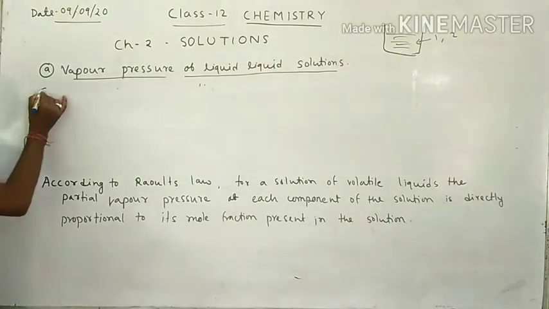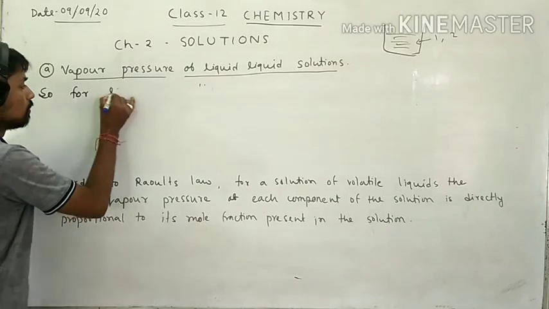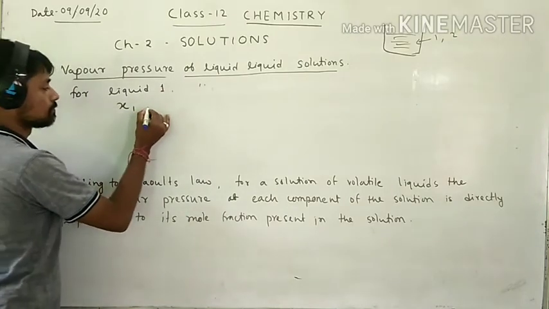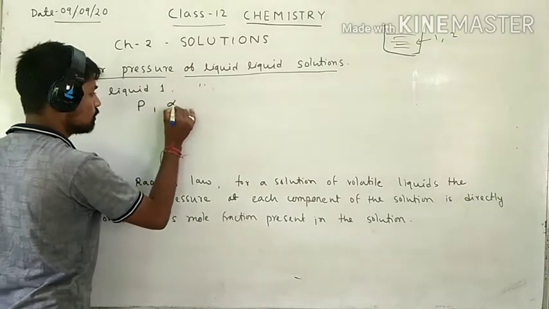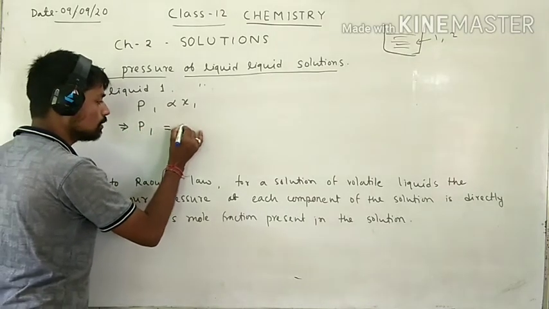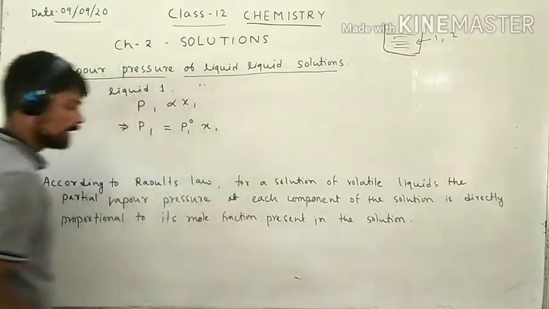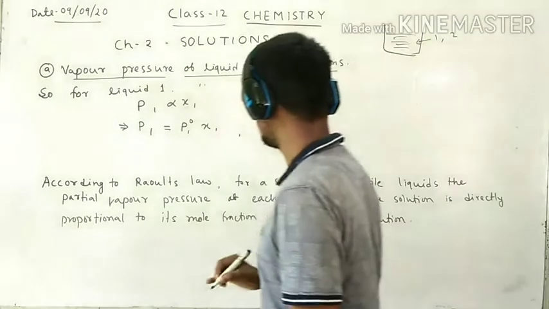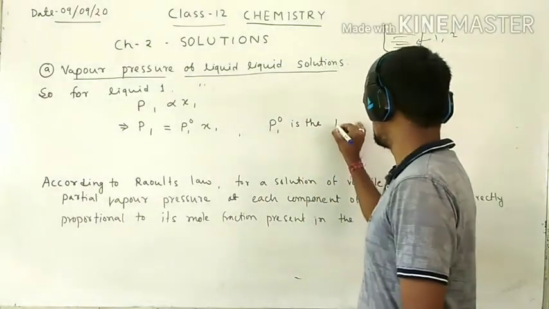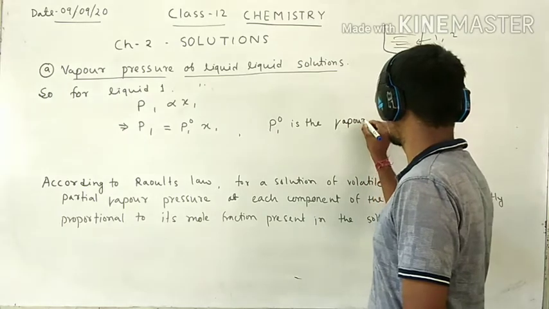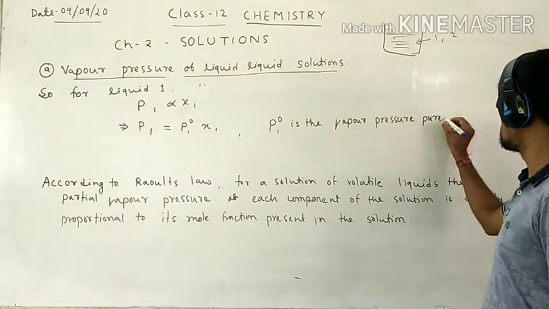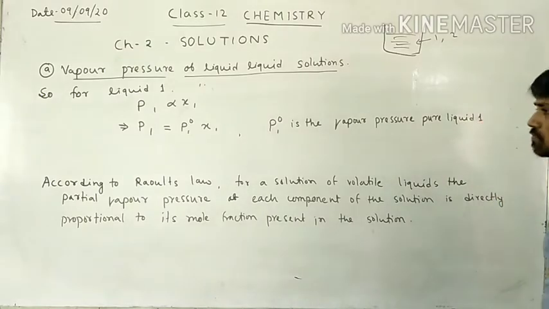So we can write, for liquid 1, P1 is proportional to X1, or we can write P1 is equal to P1 naught X1, where P1 naught is the vapor pressure of pure liquid 1.